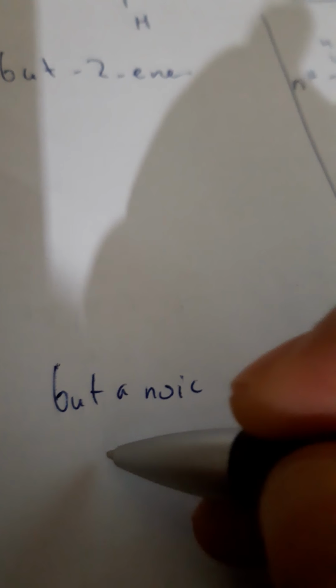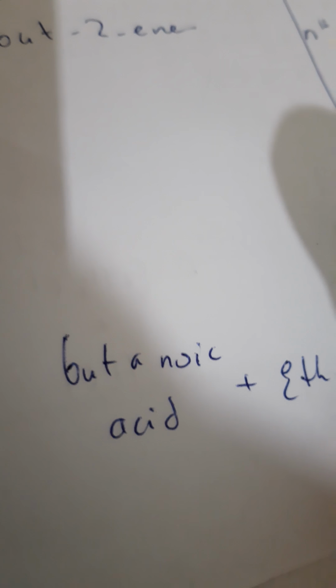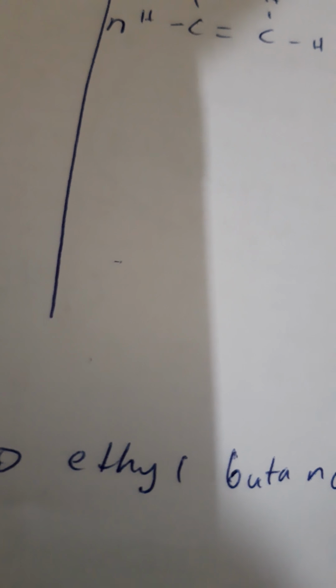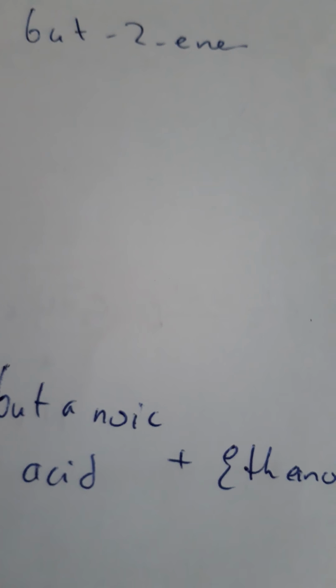Butanoic acid plus ethanol to have the ester ethyl butanoate plus water. Condensation reaction: butanoic acid plus ethanol to produce ethyl butanoate and water.